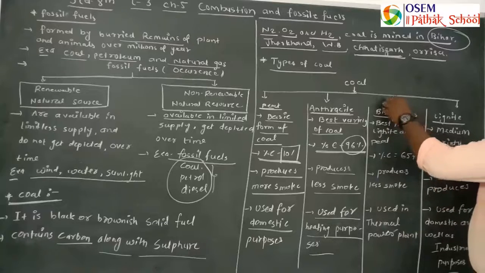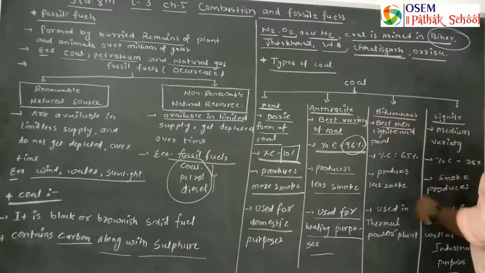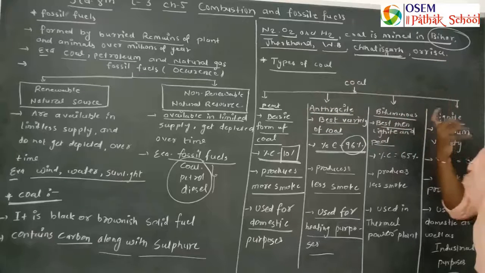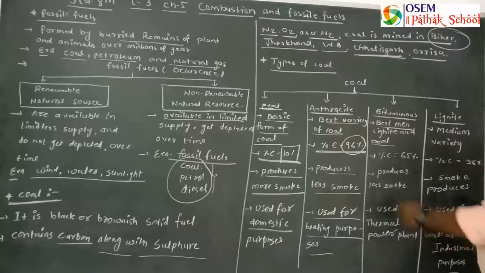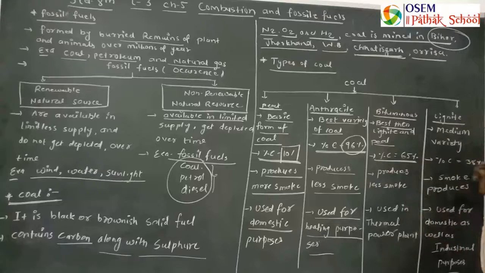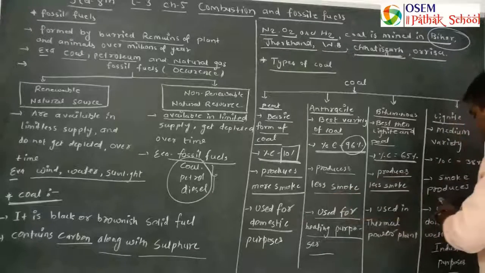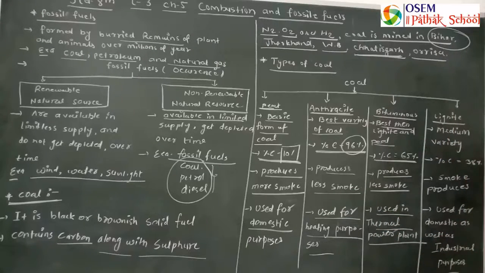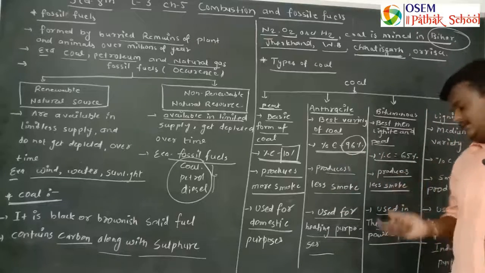The third type is bituminous coal. It is better than lignite and peat. This is peat and this is lignite, and this coal is better than those. The percentage of carbon available in bituminous is 65%. It produces less smoke as compared to peat and lignite, and it is used in our thermal power plants, which generate electricity.